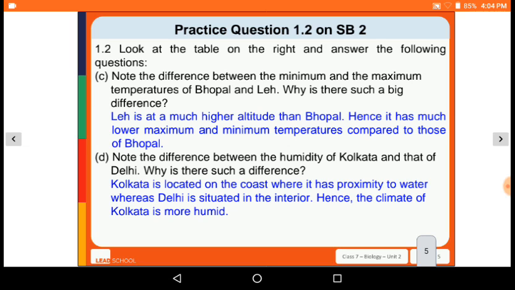to those of Bhopal. Note the difference between the humidity of Kolkata and that of Delhi. Why is there such a difference? Kolkata is located on the coast, where it has proximity to water, whereas Delhi is situated in the interior. Hence, the climate of Kolkata is more humid.